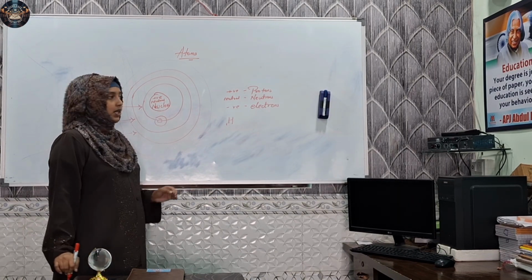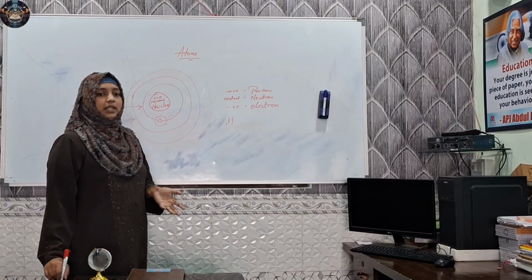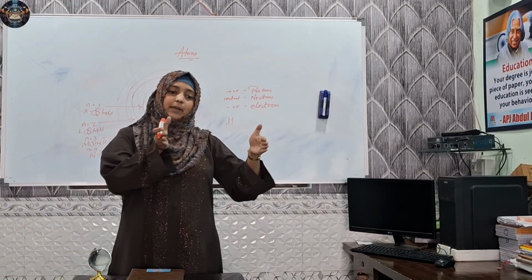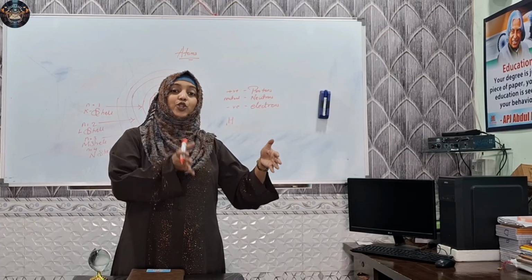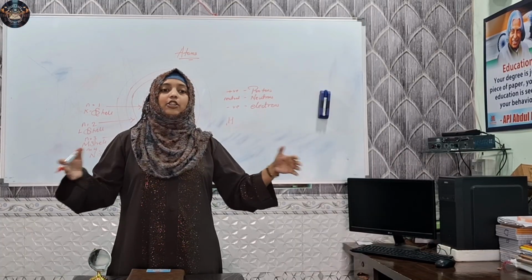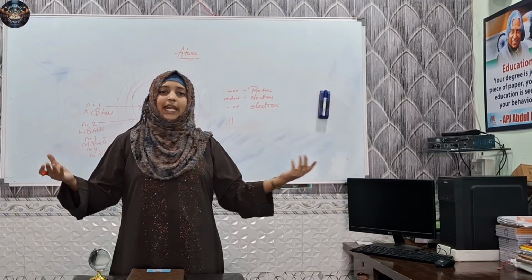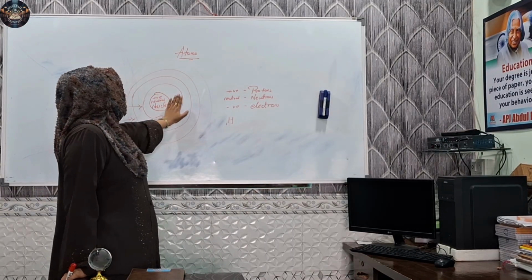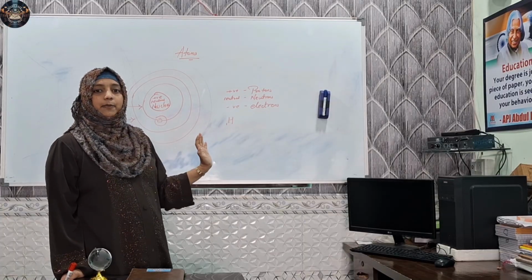Now these shells have some capacity. As you all sit on benches, some benches have room for only one person, some where two can sit, some where three, and if it's a big bench, 8-9 students can sit on it, right? Similarly, these shells also have some capacity.